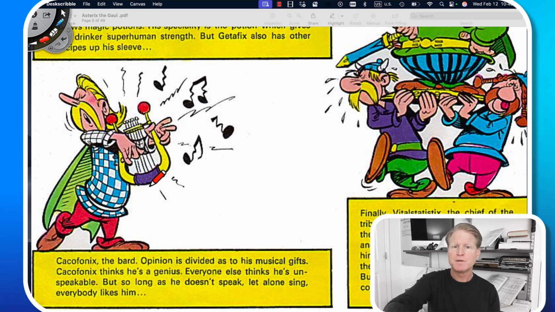So maybe he has a good personality and the people in the town, they like him as long as he does not sing. They like him as long as he does not speak. As long as he does not speak is a reference back to him being unspeakable. He's unspeakably bad at playing music, which is why the notes up here are all crooked. So long as he does not speak, let alone sing, everyone likes him.